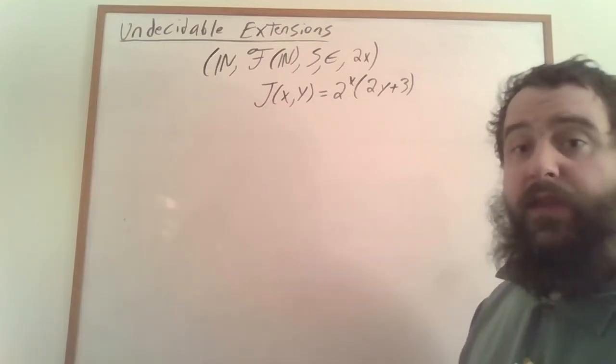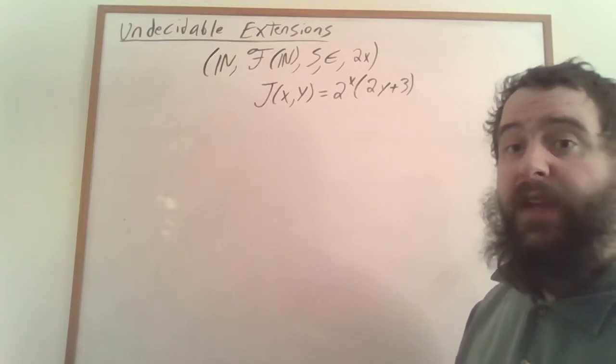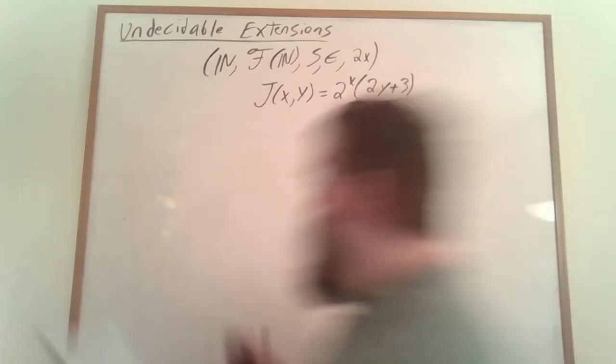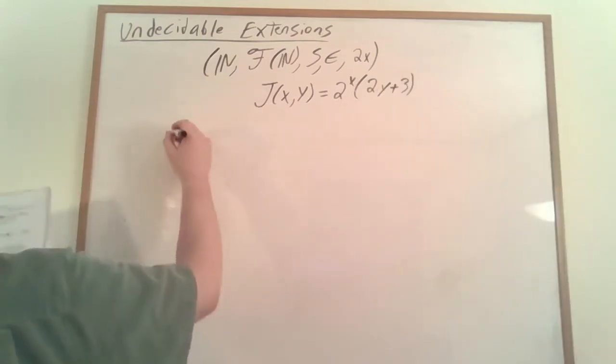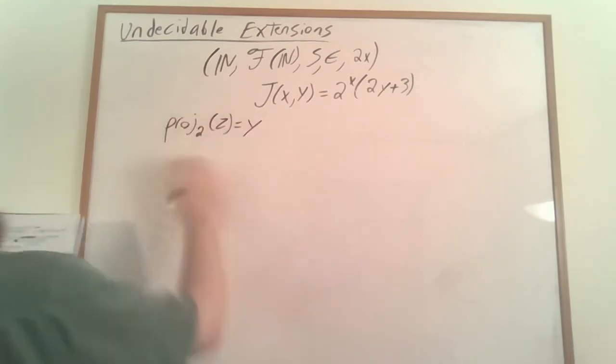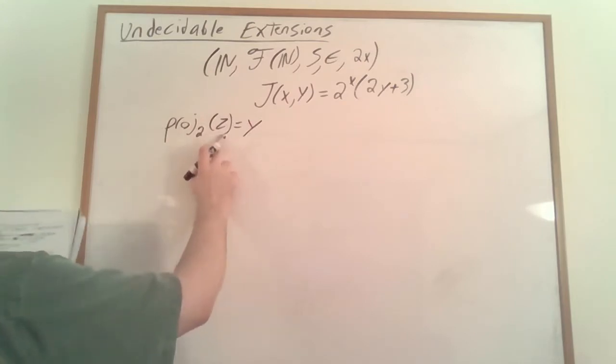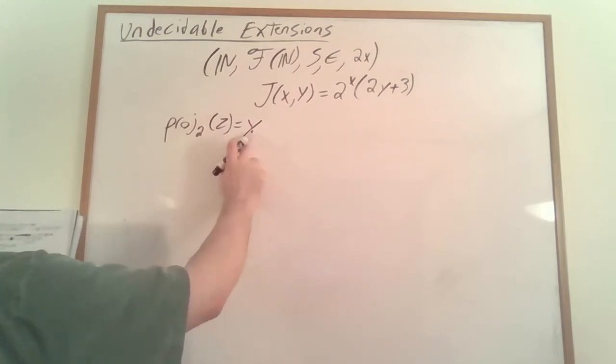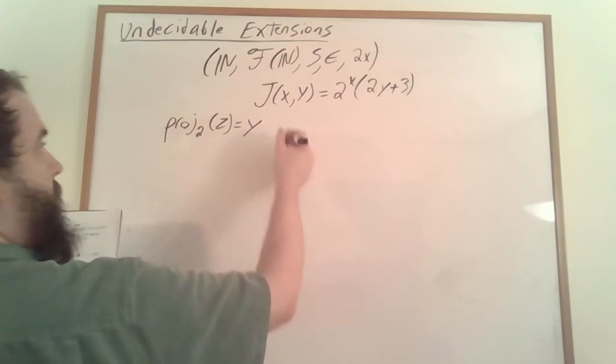In our language, we can describe when a code has a particular second coordinate. I'm going to call this function the projection onto the second coordinate. And we'll say that the projection of z, which encodes a number, is equal to y, which is a number that's part of a pair.